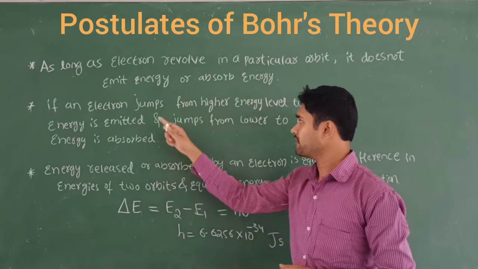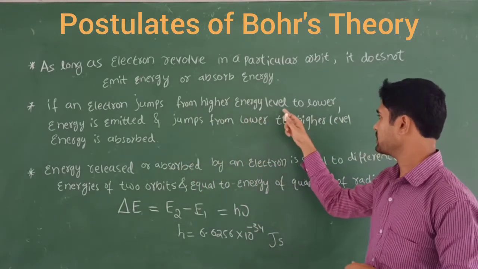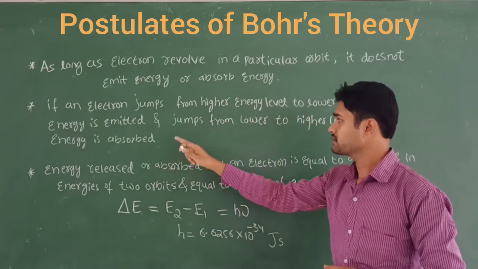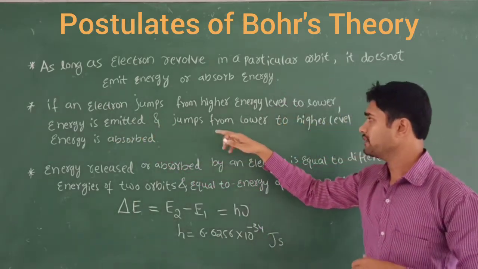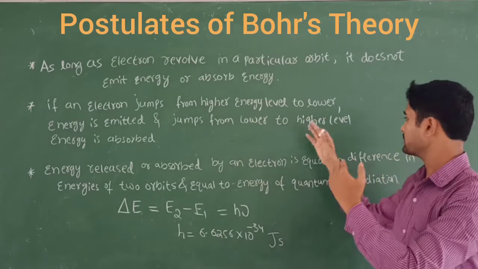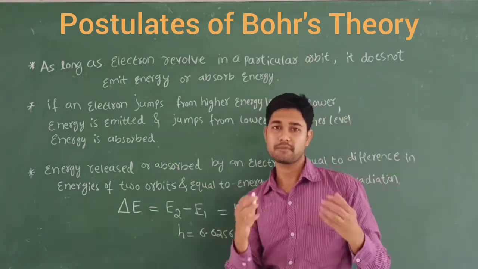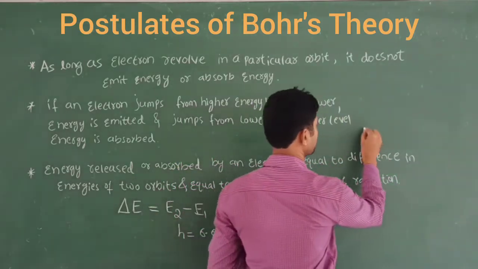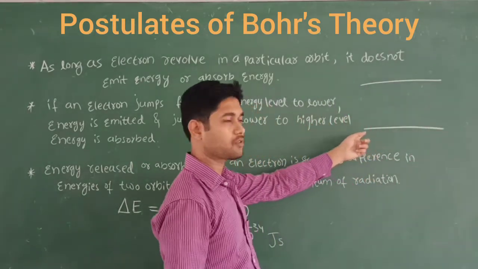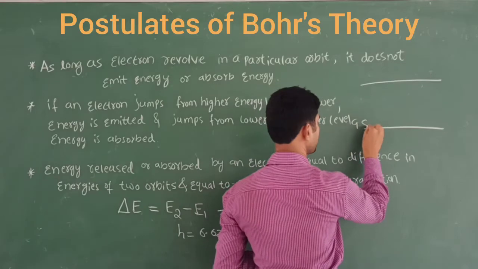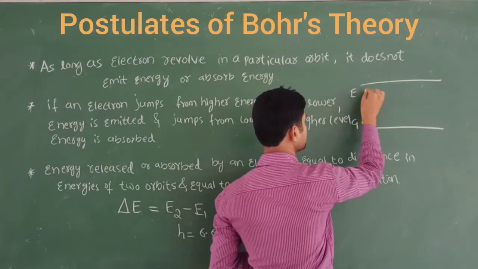Next point: if an electron jumps from a higher energy level to a lower energy level, energy is emitted, and when it jumps from a lower state to a higher energy level, energy is absorbed. Let's draw it simply. This line is called the ground state, and this is called the excited state.